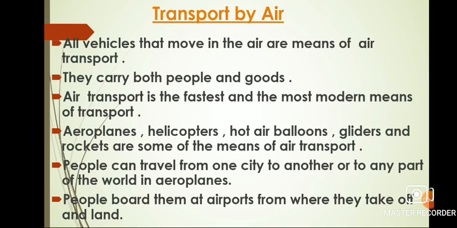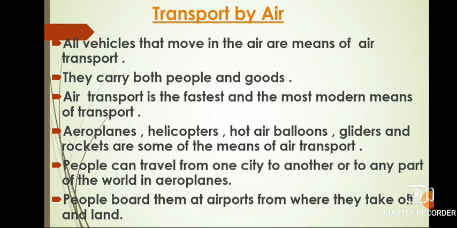Children, all vehicles that move in the air are means of air transport. They carry both people and goods. Air transport is the fastest means of transport as it takes less time. Aeroplanes, helicopters, hot air balloons, gliders, rockets are examples of means of air transport. People can travel from one city to another or to any part of the world in an aeroplane.